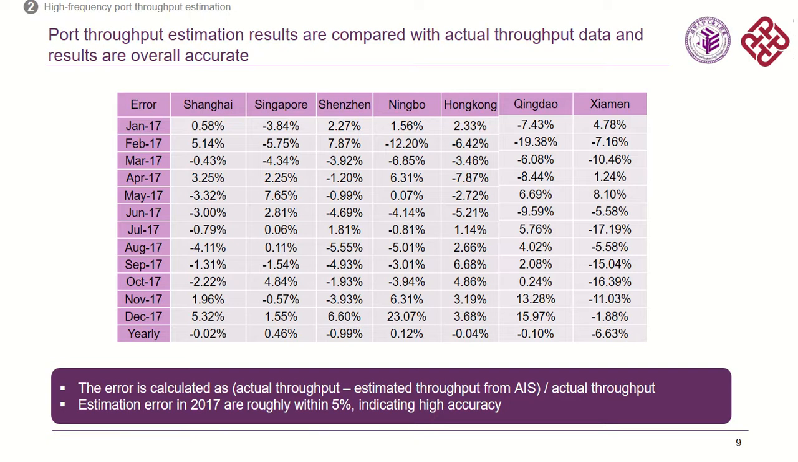Here we use the data in 2017 to test our model, compare the estimation results with the actual throughput data, and show the errors in this table. We can see that the estimation errors in 2017 are roughly within 5%, which indicates that our model has high accuracy.